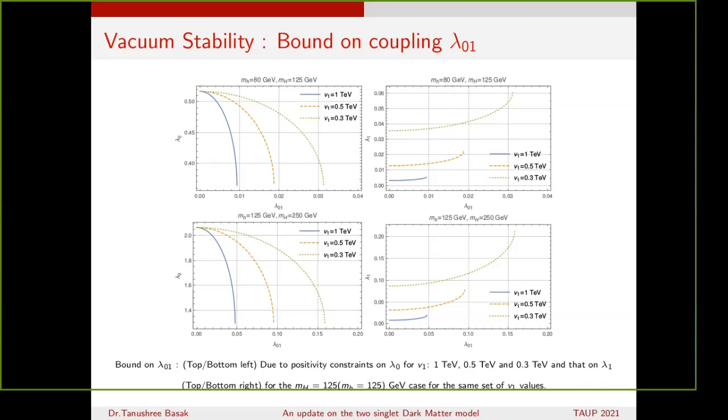We have plotted it for our two choices of scalar Higgs masses, 80 GeV and 125 GeV, and then 125 GeV and 250 GeV. And obviously, we have plotted it for various values of V1, starting from 1 TeV, 0.5 TeV, and 0.3 TeV. We can see the variation for different V1.